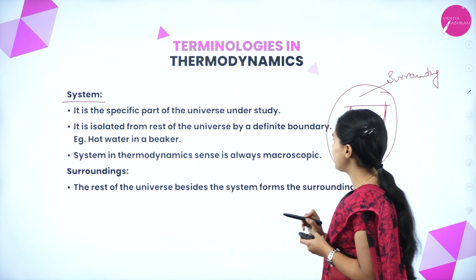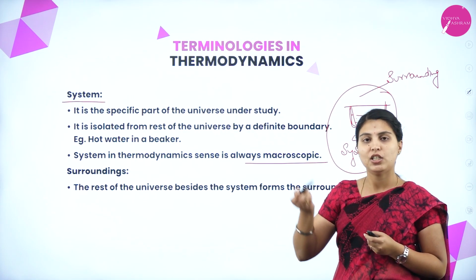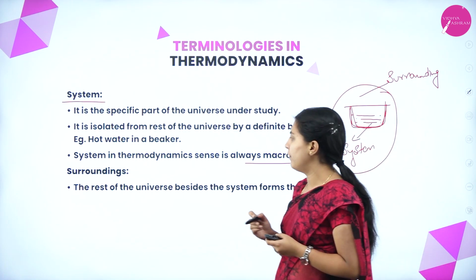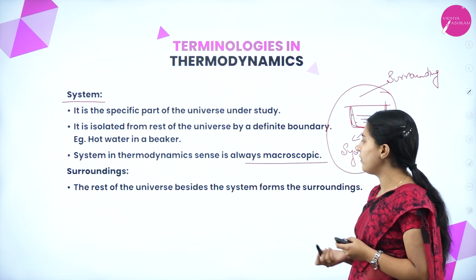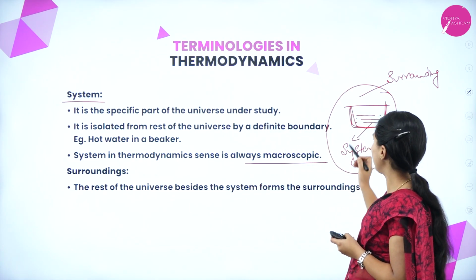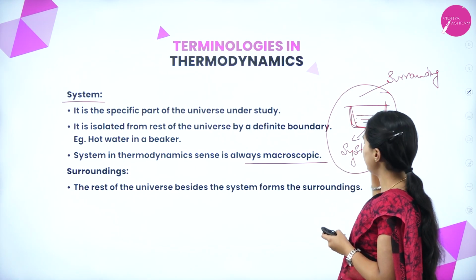A system in thermodynamics is always macroscopic. Yes, we are studying the macroscopic level, so the system is also at the macroscopic level. Next, surroundings. The rest of the universe besides the system forms the surroundings. This is the system, and beside it, the rest of the universe will be considered as surroundings.